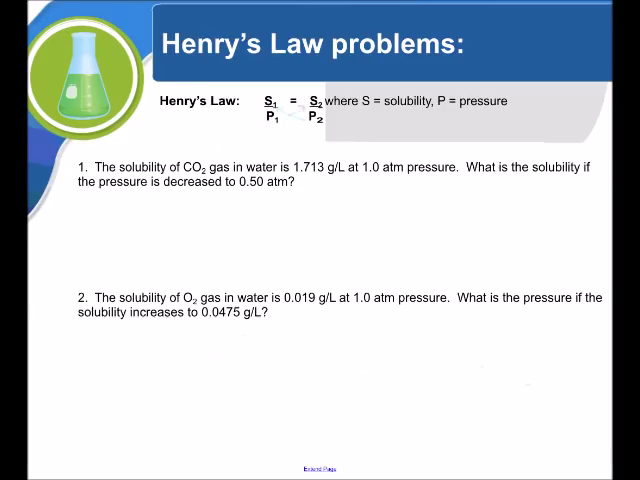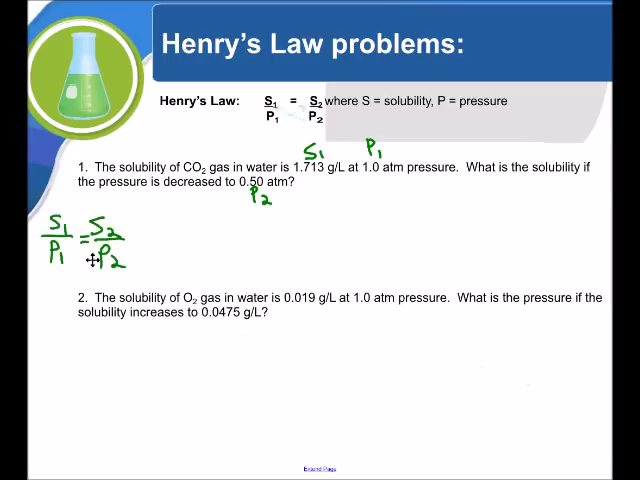Okay, let's work a couple of Henry's law problems as examples so you can understand how this works. So I'm going to label this as I go. Problem 1. The solubility of carbon dioxide gas in water is 1.713 grams per liter. That is solubility 1. And that is at 1.0 atmosphere pressure. So that's pressure 1. That's our starting point. They're asking us what is the solubility if the pressure is decreased to 0.50 atmosphere. So that's my pressure 2. So I'm looking for S2.